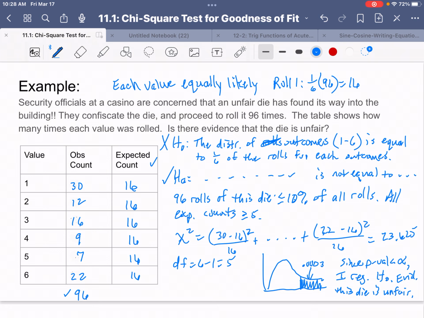I could even point out that it seems like 1 and 6 are coming up too much. Don't sound too definite. You might say it seems as though the number 1 came up too much and the number 6 came up too much. So that's why this die seems unfair. Notice that at least 2 of the outcomes seem to insinuate that the die is not fair.